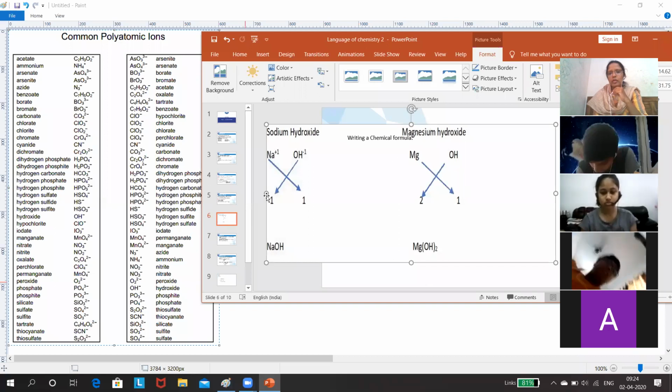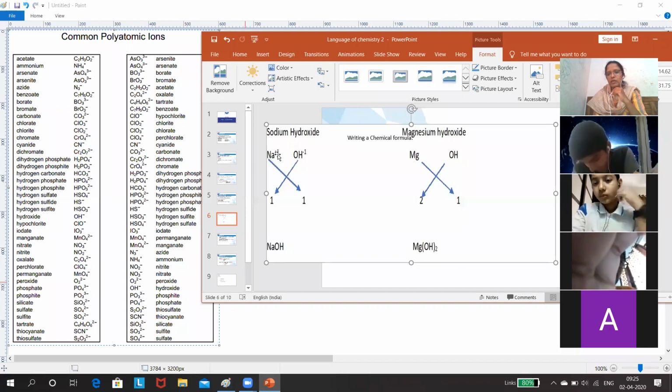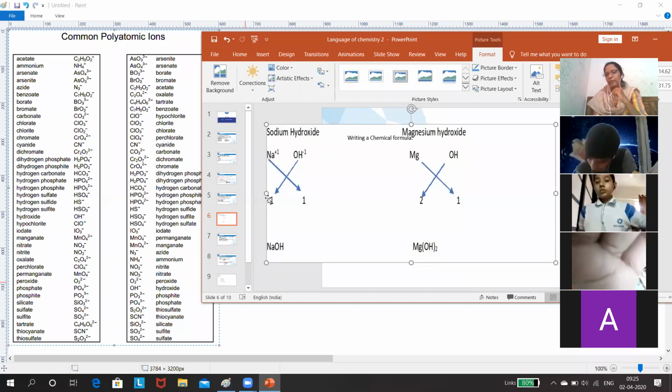Now, sodium hydroxide. First we are writing the radicals. Sodium is Na+1, hydroxide is OH -1. Then second step, we are writing their valencies below the radical, and then we are crisscrossing.